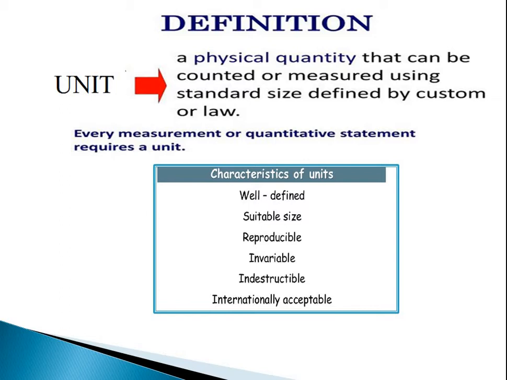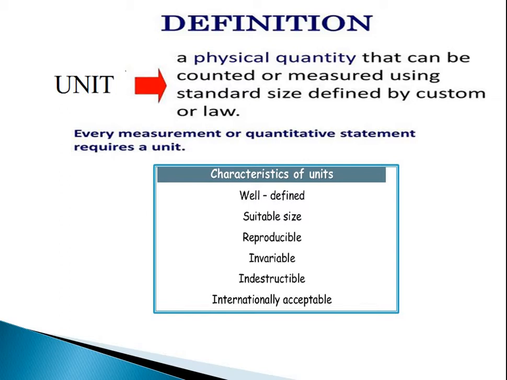Now, suitability and size. Suitability and size means, suppose I want to measure the length of a road or the distance from here to some other place, then is it possible to measure the distance in mm? No. Or to measure time, shall we express a year in terms of seconds? No, because it is a very huge quantity if you measure the total time span of a year in seconds.